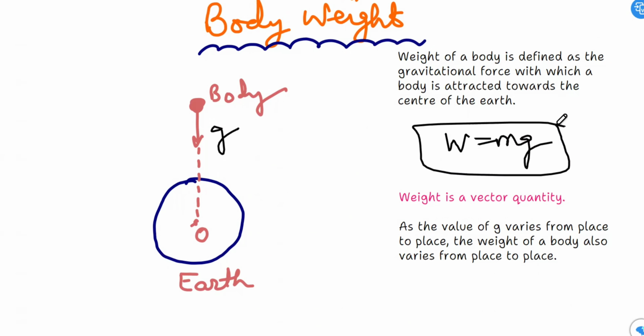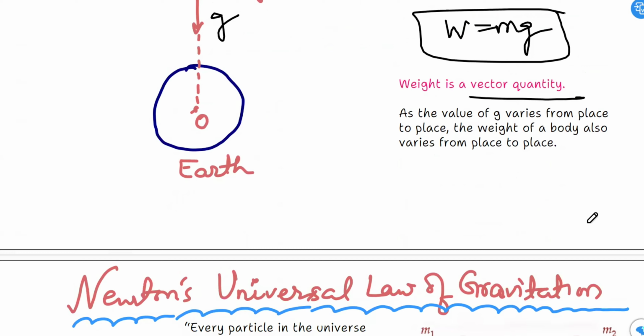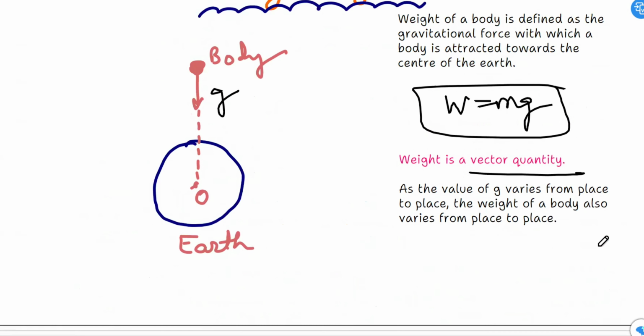Here W is the weight, mass of the body is m and g is the gravity constant. Weight is again a vector quantity. As the value of g varies from place to place, the weight of the body also varies from place to place. So W is equal to mg, which is also equal to F.